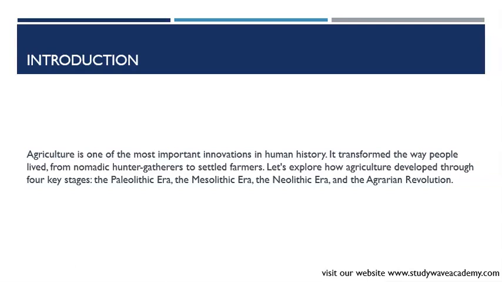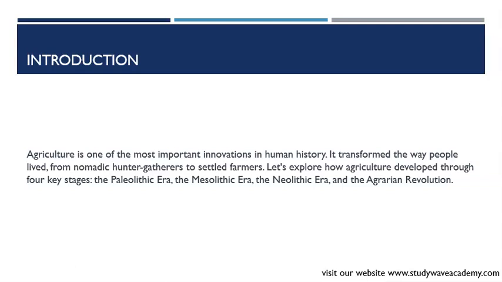Agriculture is one of the most important innovations in human history. It transformed the way people lived from nomadic hunter-gatherers to settled farmers. Let's explore how agriculture developed through four key stages, okay? The Paleolithic era, the Mesolithic era, the Neolithic era, and the Agrarian Revolution. We are going to be looking at how agriculture has developed through these four key stages. Okay?